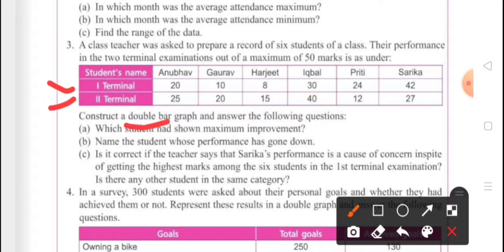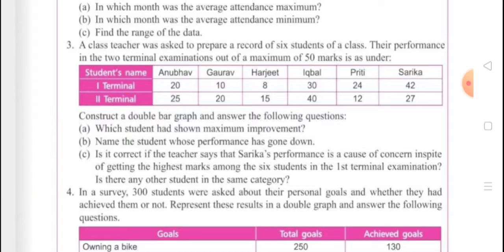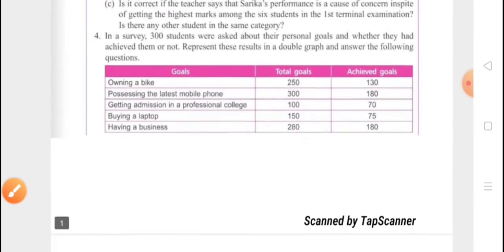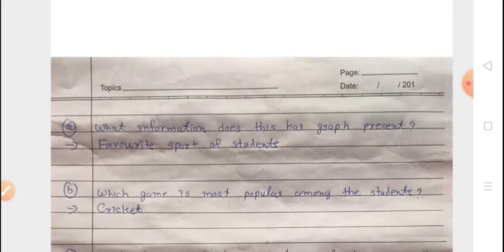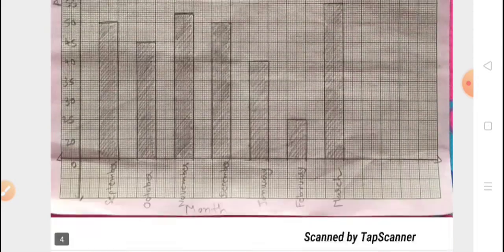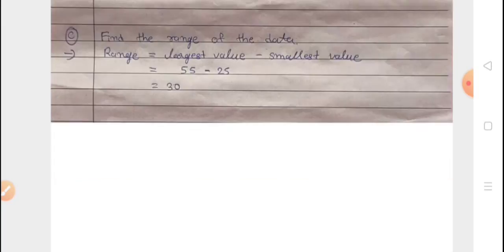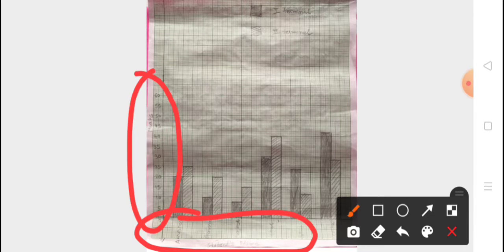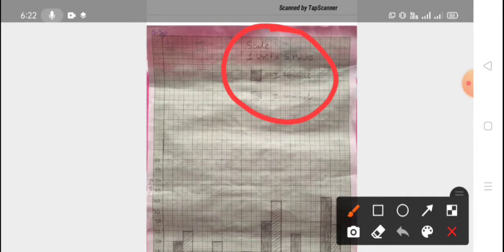Construct a double bar graph. Here we have to construct a double bar graph and answer the following questions. So let's see how we can construct a double bar graph. Okay, so in this bar graph, first we will write the students' names here, and their marks here. Okay, and we will take the scale of 5 marks.